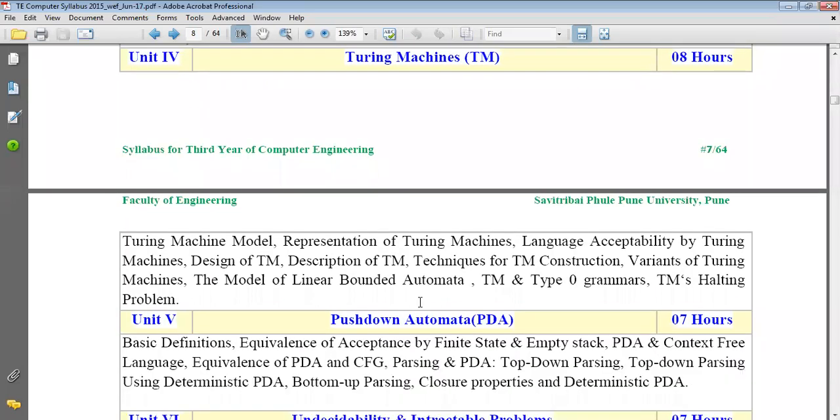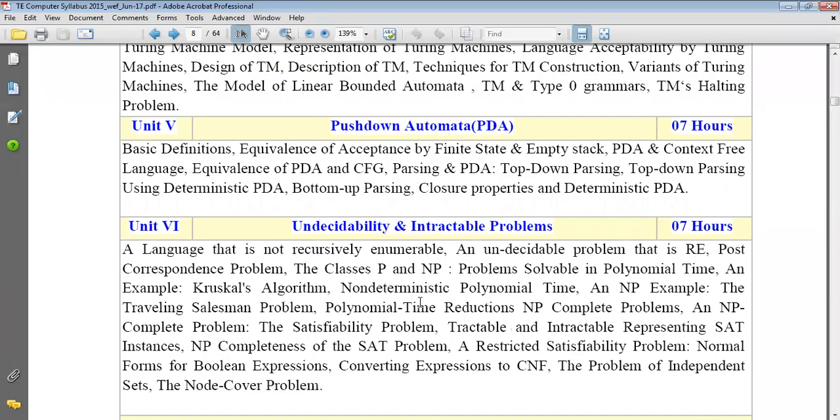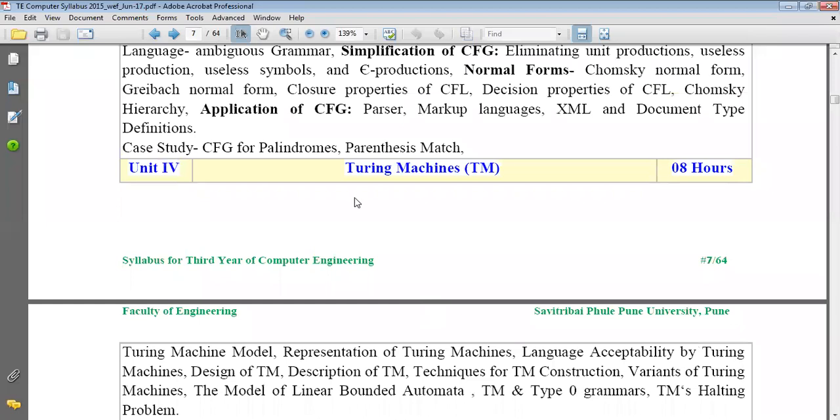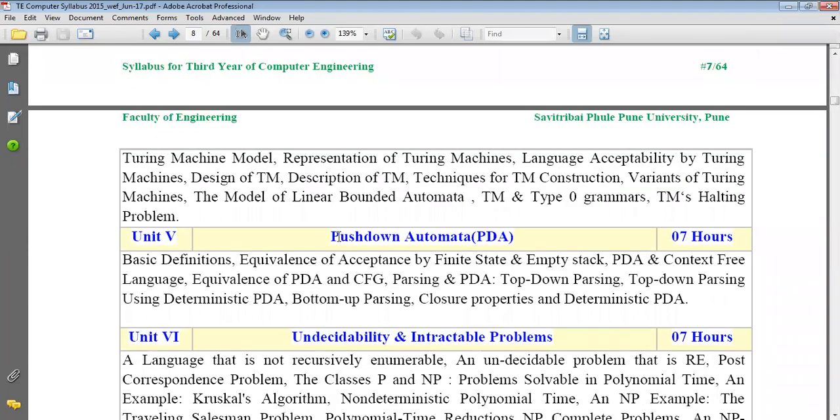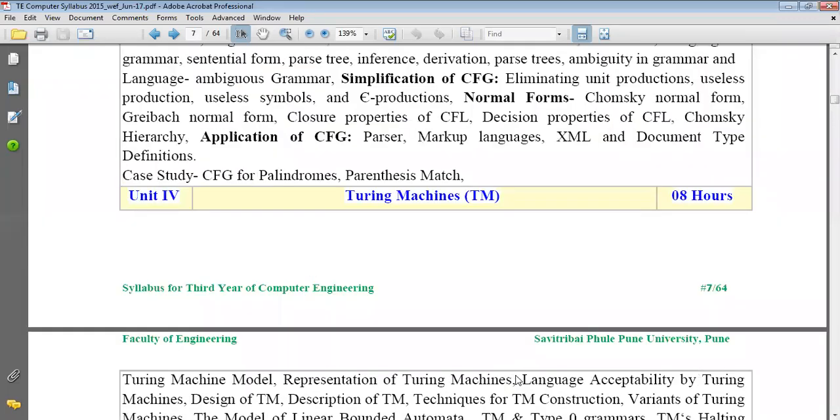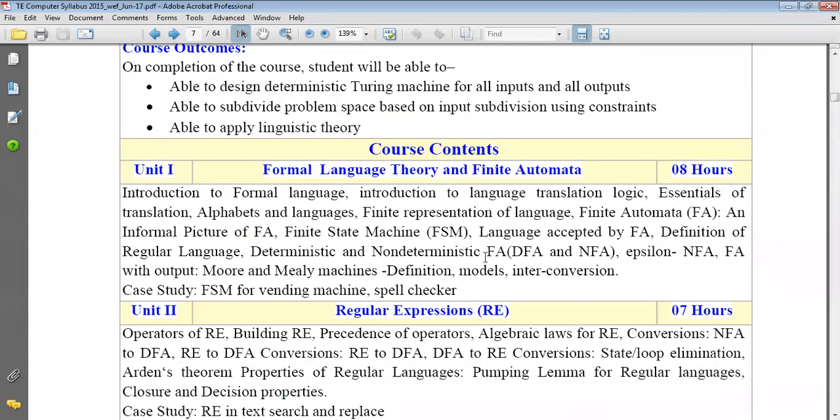Next is the Turing machine, pushdown automata, undecidability and intractable problems. So these are the next three units. The Turing machine, as our first objective says, we have to learn the Turing machine so that we can draw the Turing machine for various problem statements. We have to draw the pushdown automata for different problem statements. We have to use undecidability and intractable problems for different problems. So these are the next units we are going to learn in this subject.